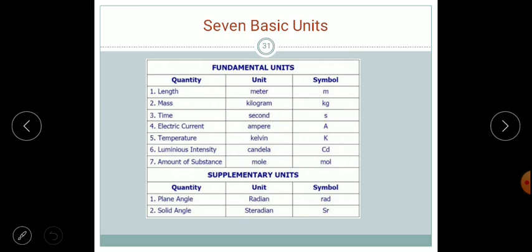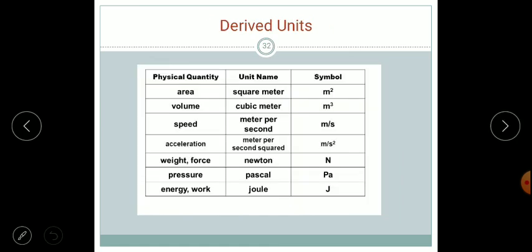Next, we should remember the 7 basic units, that is length, mass, time, electric current, temperature, luminous intensity and amount of substance, with their units. And some supplementary units with that; we should also know the derived units.